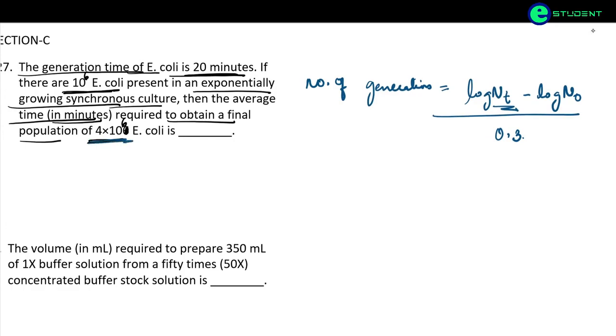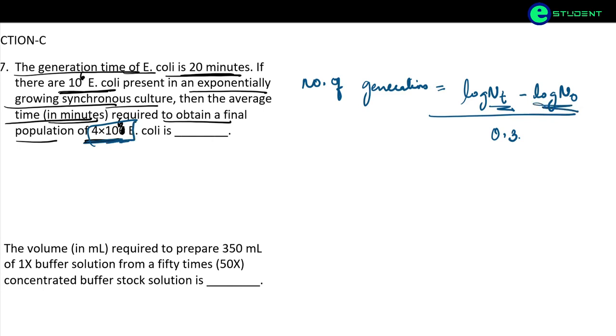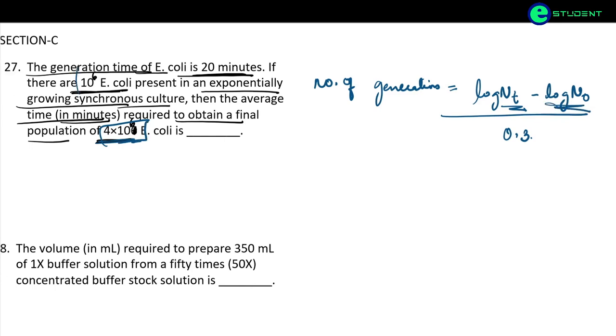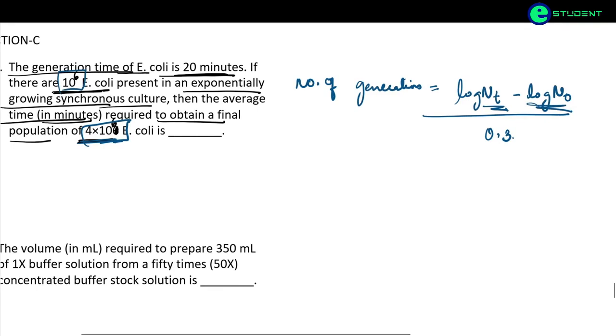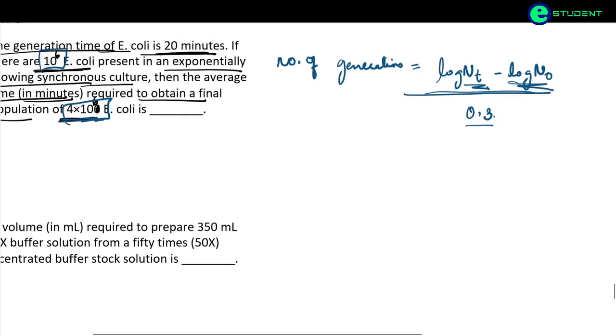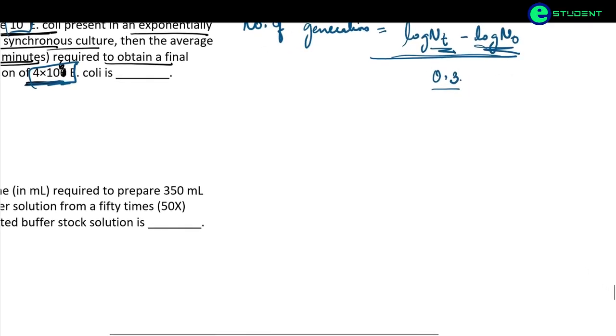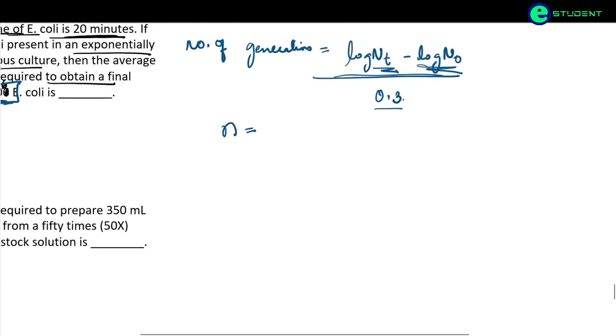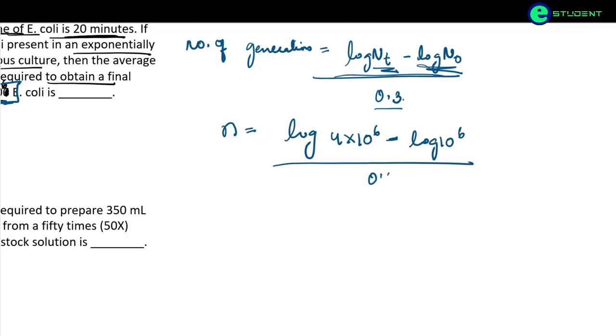That is 4 into 10 to the power 6. What is the initial concentration which is given? 10 to the power 6. Okay, divided by 0.3. So here n, number of generation, is equal to log 4 into 10 to the power 6 minus log 10 to the power 6 divided by 0.3.